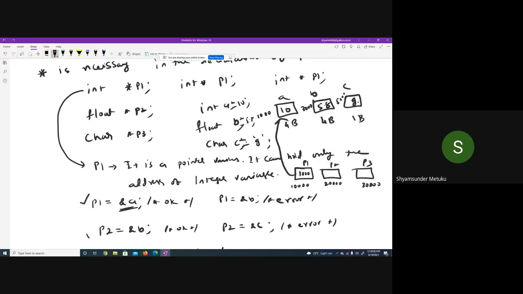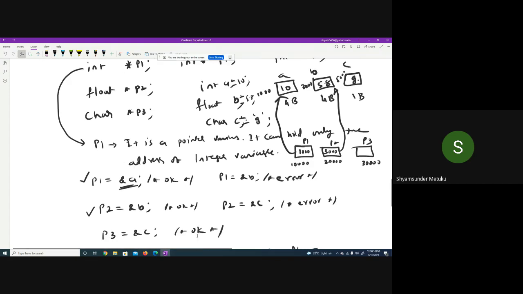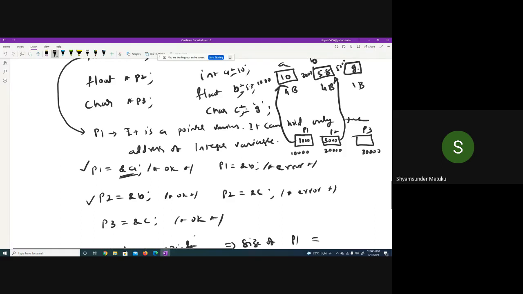Similarly, the moment I use p2 is equal to ampersand b, what is going to be updated here? 3000. The moment 3000 is updated, there is a link created between these two locations. Similarly, when I use p3 is equal to ampersand c, what is going to be stored here? 5000.